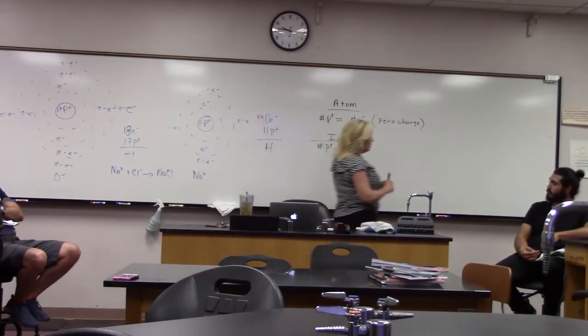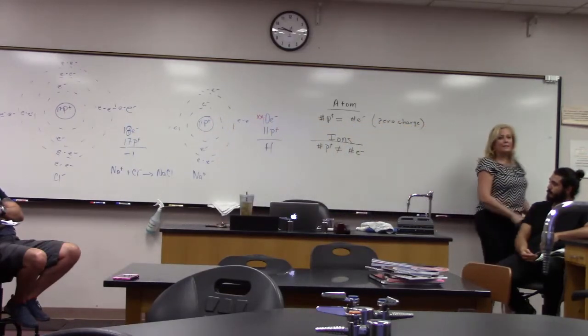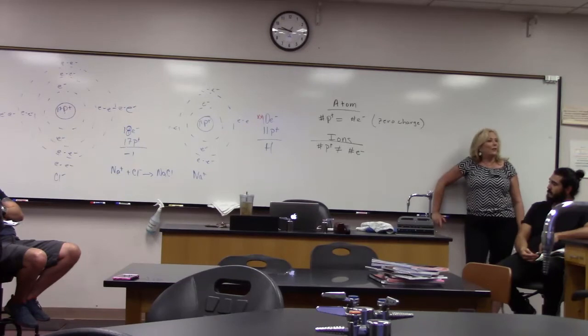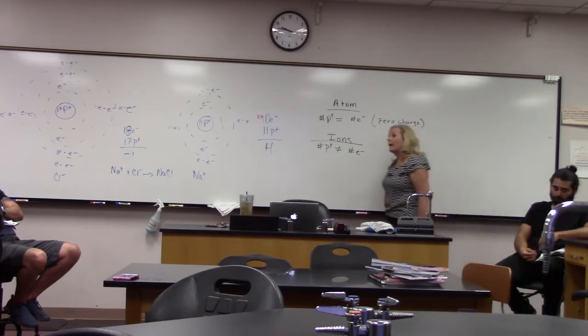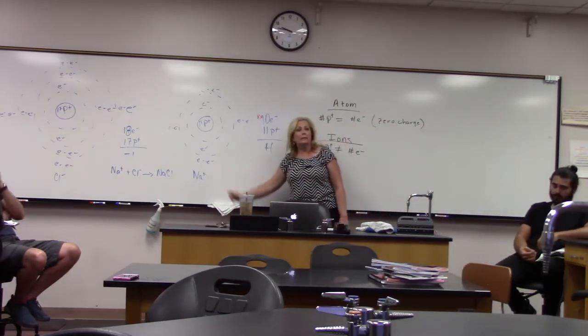And what just happened, we just made a very nice stable molecule. Each of those atoms have 8 electrons in its outermost orbit. It fulfills the octet rule. This is a very happy, stable molecule. And chloride is our anion. Sodium is our cation.